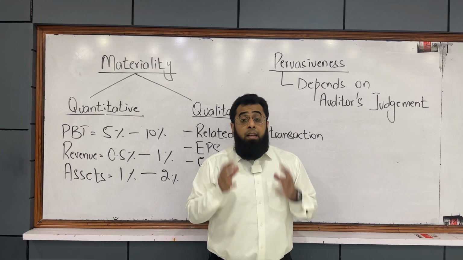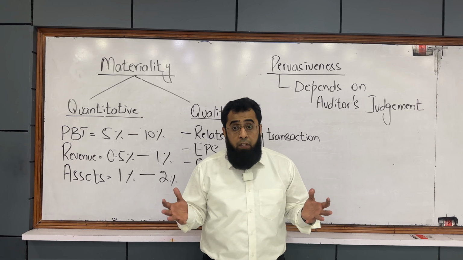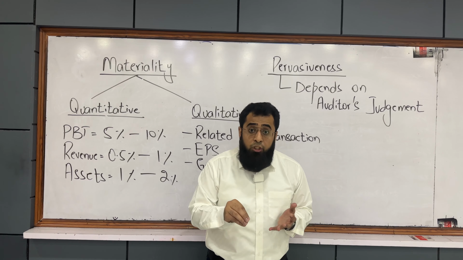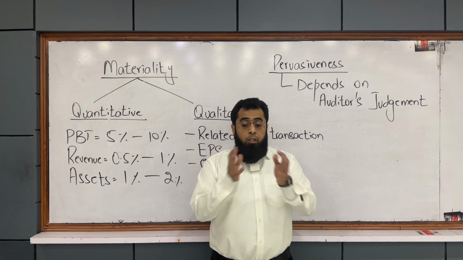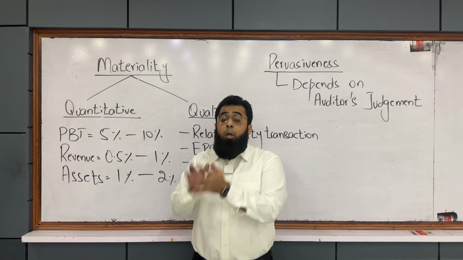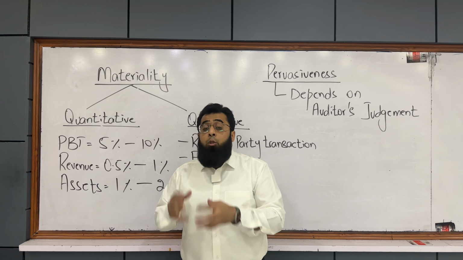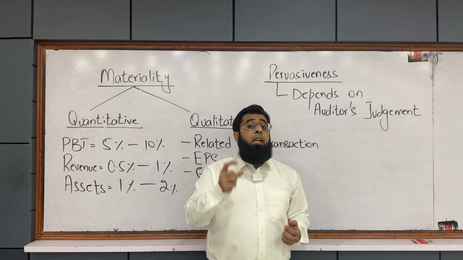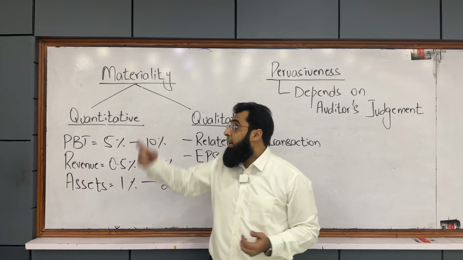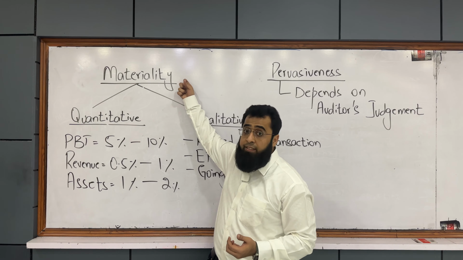It means that it is significant enough to affect the decision of the users, who are the shareholders. So, if there is a misstatement which is material enough to affect the decision of the shareholders, the auditor considers those misstatements as material to the financial statement and he takes their impact on his audit opinion.